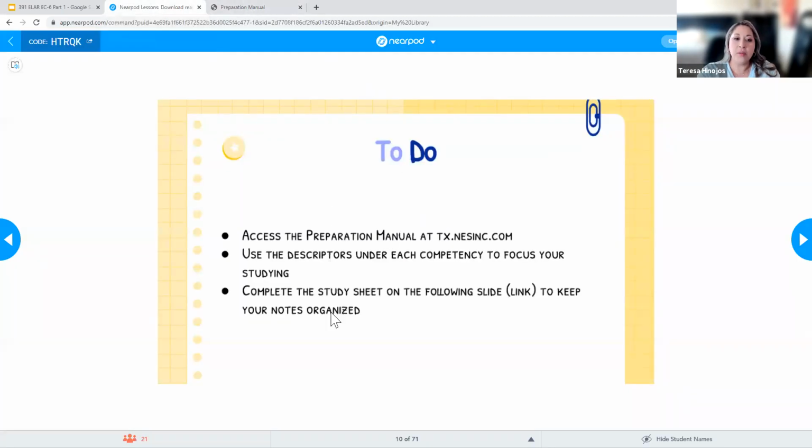Okay, so once you access the preparation manual, you want to make sure that you use those descriptors to focus your studying. And then on the next slide, there's a link that you'll be able to access, which is, again, that organizer that Mr. Hinojos went over on Monday to help you keep your notes together.